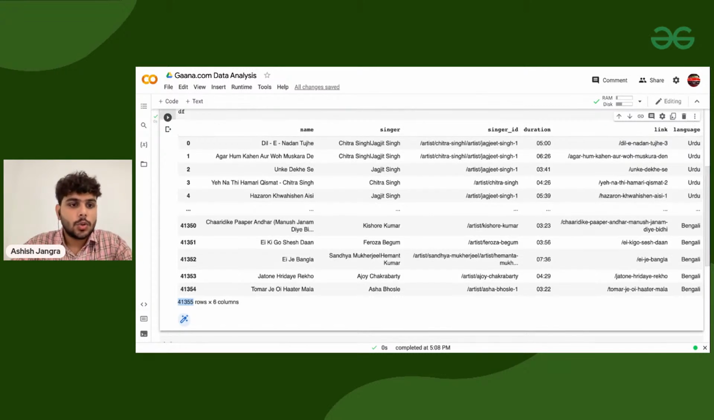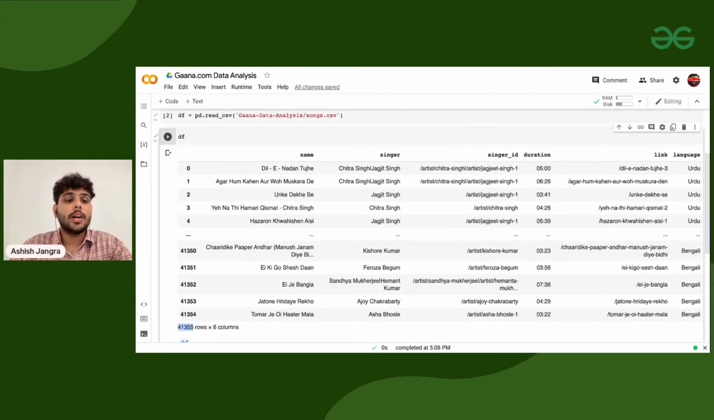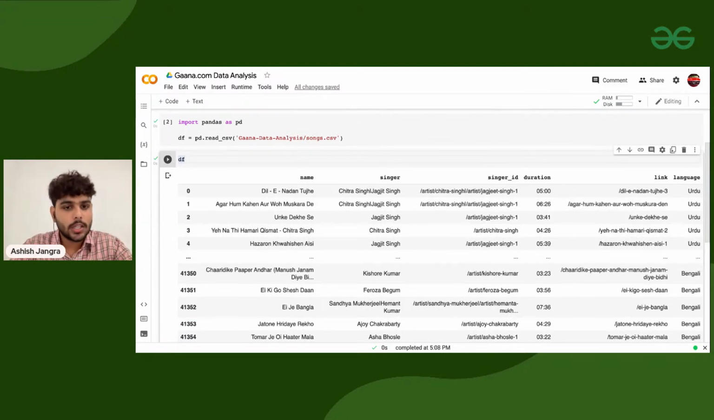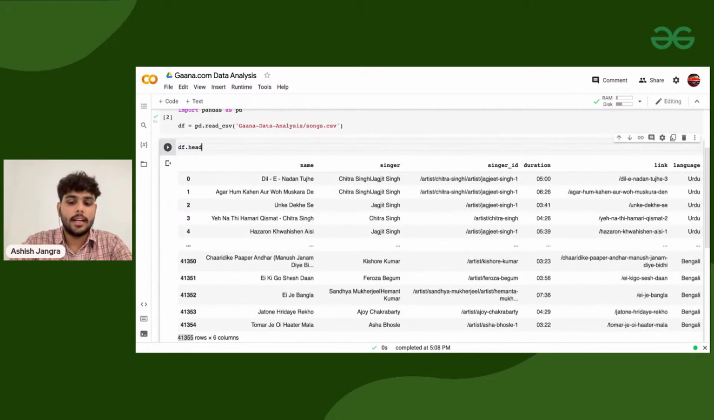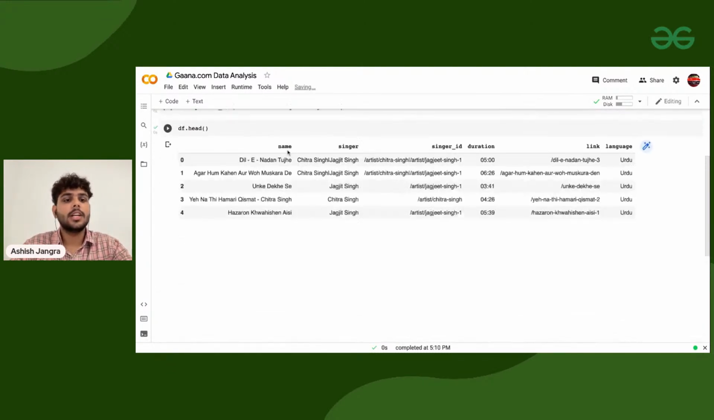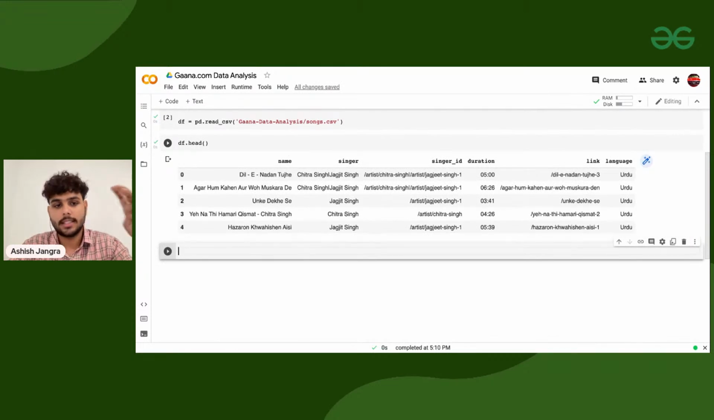So first thing, whenever you are working on a data set, is just load the data set and check if there are any impurities in the data set or not. Impurity means we can have null values, or something that we don't want, and we can remove all these things. So let's start with df.head. If I execute it, this will return the first 5 rows of the data set.